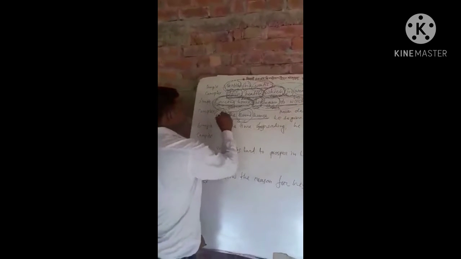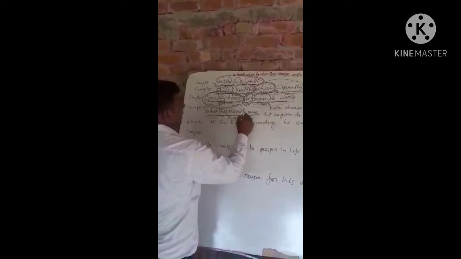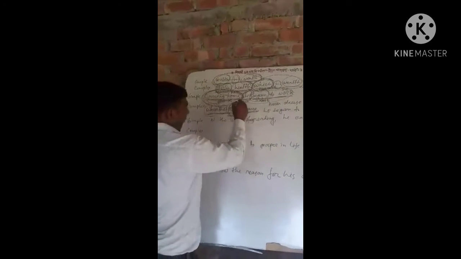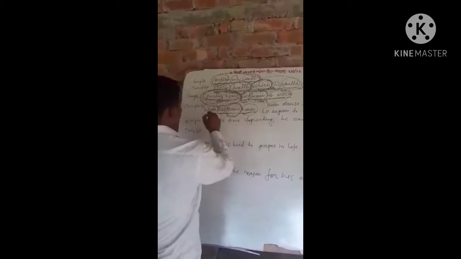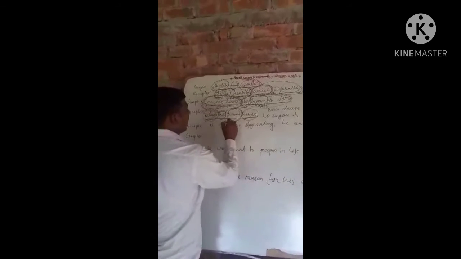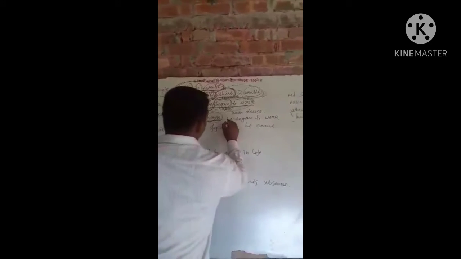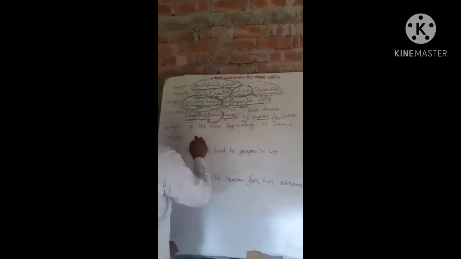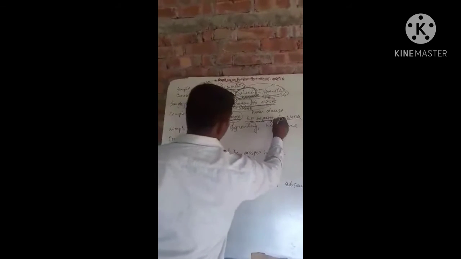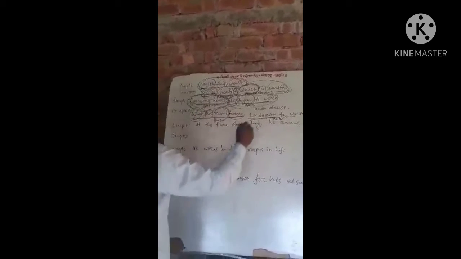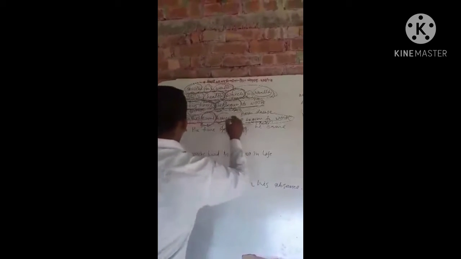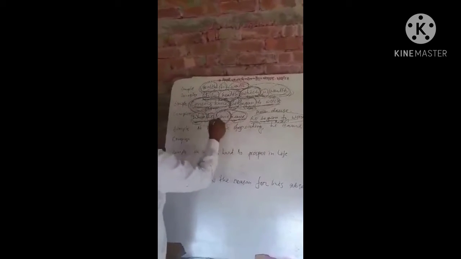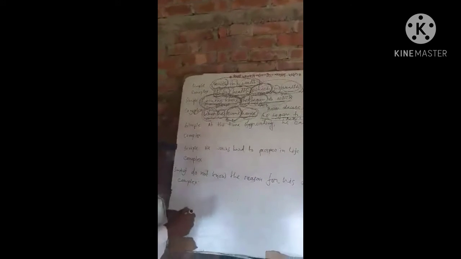When is a subordinating conjunction, he is a subject, came is a verb, home is an object. So it's a subordinate clause. He is a subject, began to work is a verb. So it's a main clause. One main clause and one subordinate clause makes a complex sentence.